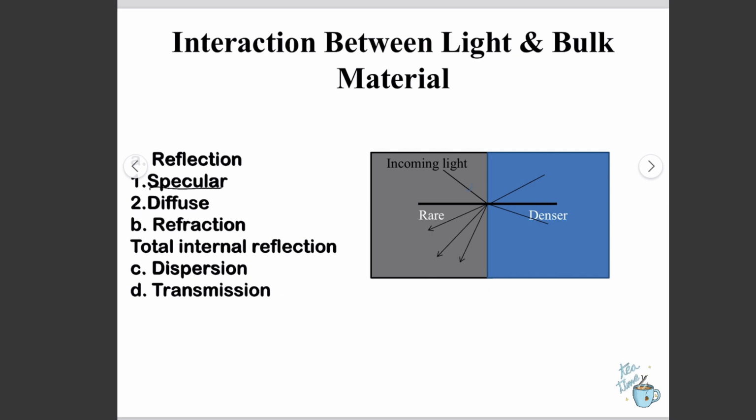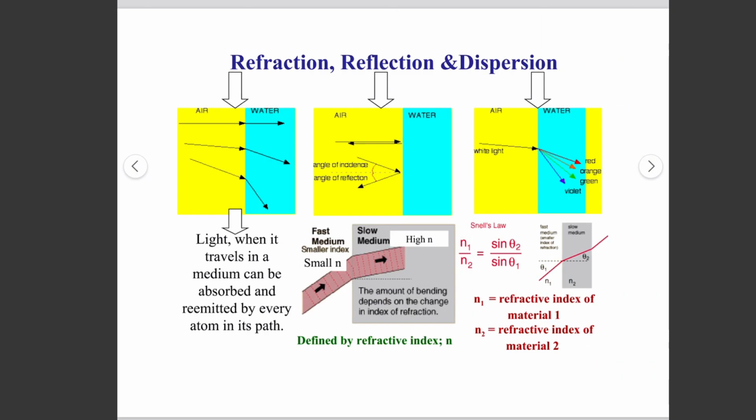Then we have refraction, in which we get the phenomenon of total internal reflection, then dispersion or transmission of light. This slide shows light interacting with water. If we talk about the refraction of light, when light enters water, refraction occurs, and the bending of light depends on the refractive index of the medium.